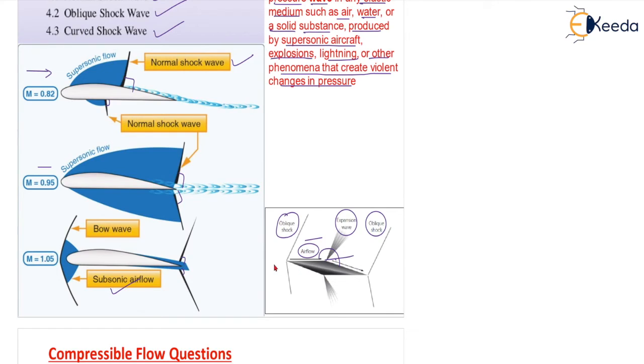And here, if you see, the flow direction is here, correct? Flow direction is here, and this is the diamond. Flow direction is not exactly here. It will be somewhat inclined. So this angle is less than 90 degree. You'll be getting oblique shock wave. Here also you can see this angle, so this angle is less than 90 degree. You'll be getting oblique shock wave. So depending upon the angle, when it is more than 180 degree, you will have the expansion wave. Here also you can see the angle is more than 180 degree, so it is expansion wave. When the angle is less than 180 degree, you'll be getting oblique shock wave. Okay.